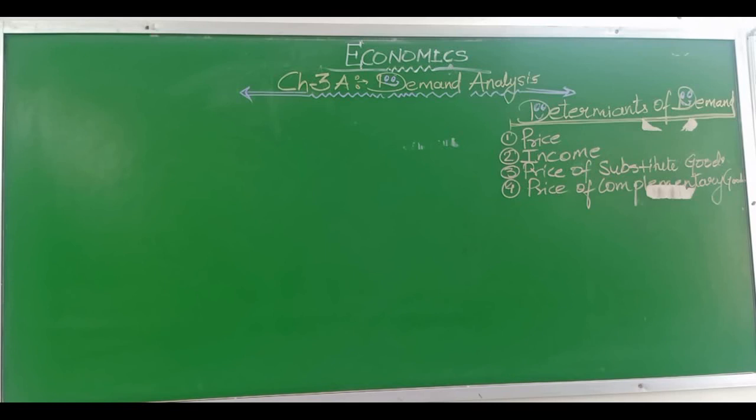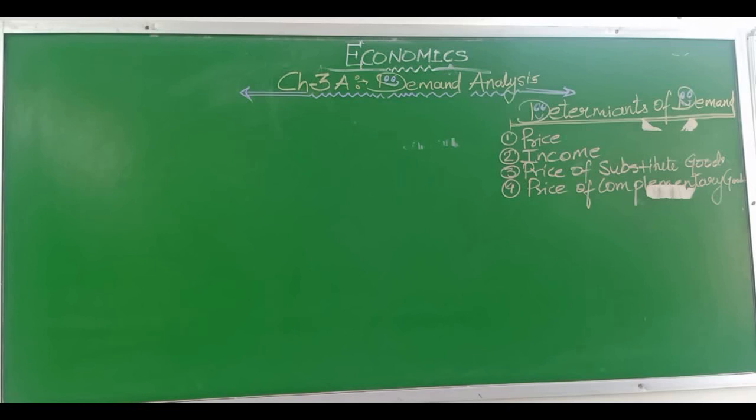Income. Income of the consumer decides the purchasing power, which in turn influences the demand for the product. A rise in income will lead to a rise in demand for the commodity, and a fall in income will lead to a fall in demand for the commodity.